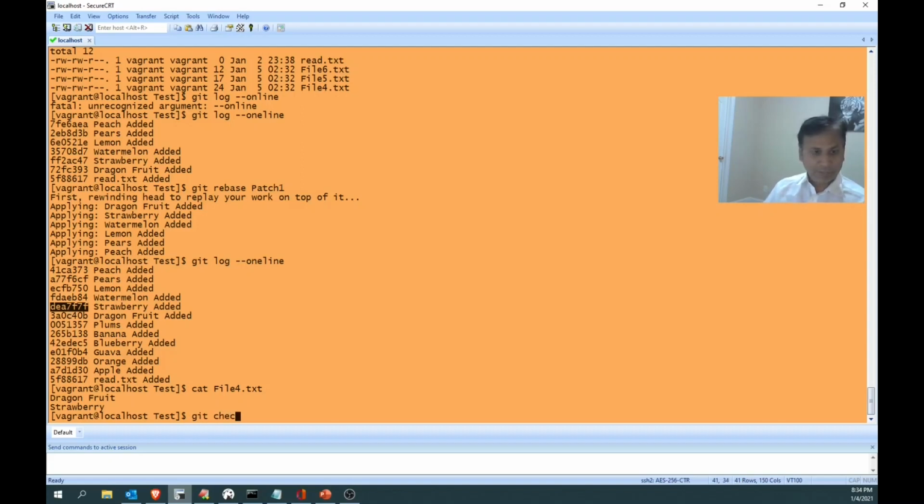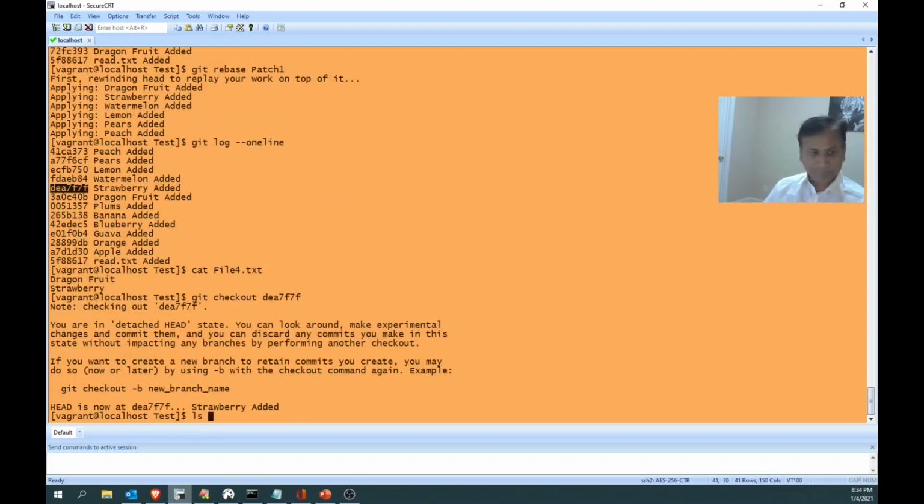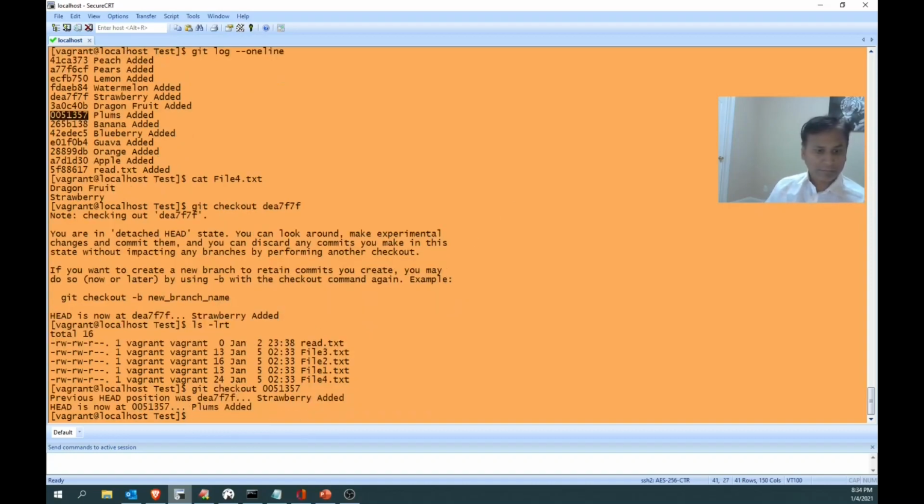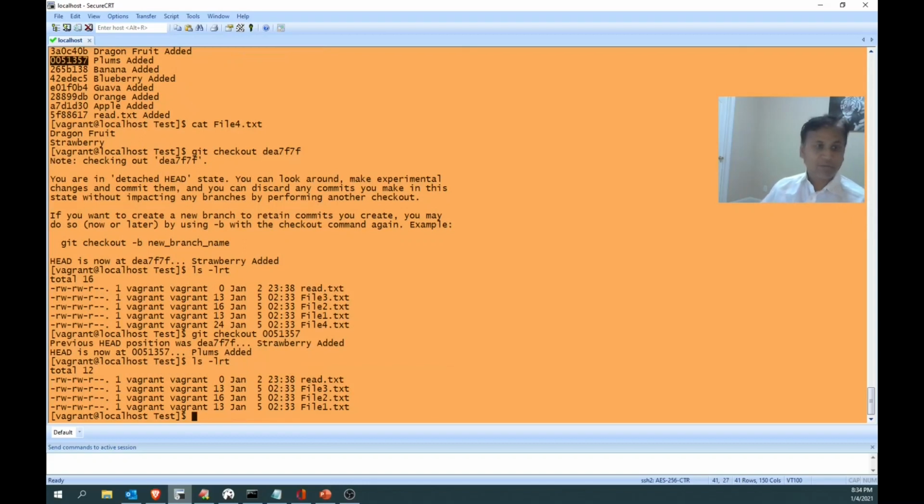Now I'm detaching the head, because whenever I directly use the commit number, the head will be detached. See, I got 4, but 1, 2, 3 is there, right? In the previous case, if I go like this, only 4 alone would be there in the case of merge, right? So that is the beauty of rebase. If I go to plums, what will happen? The 4 will not be there at all. See, there is no 4.